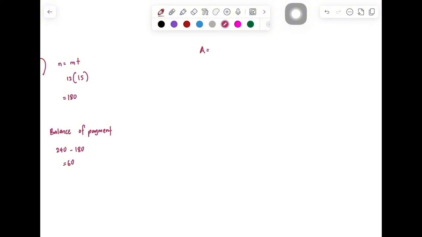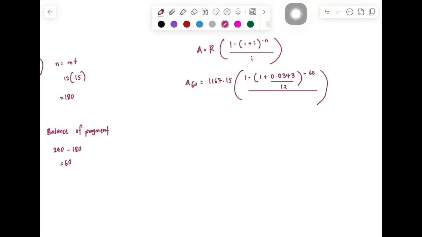We're going to use the present value of an annuity formula to find the outstanding balance. So A equals R times (1 minus (1 plus I) to the power of negative N) divided by I. After putting R and I into the formula, the answer is 64,268.91.